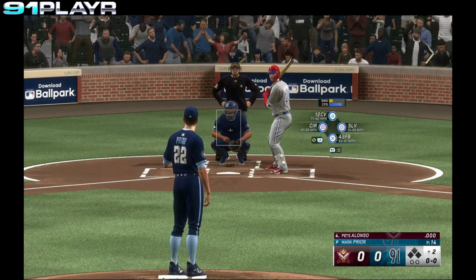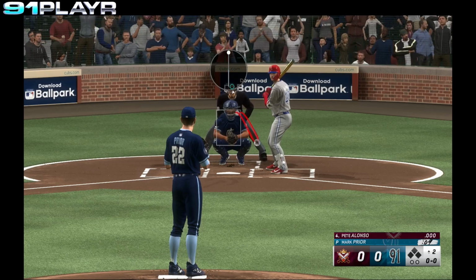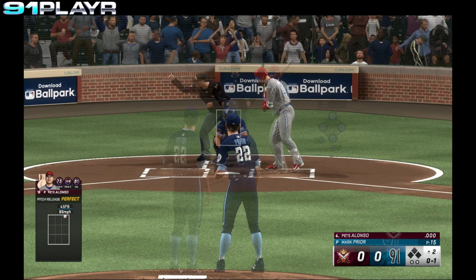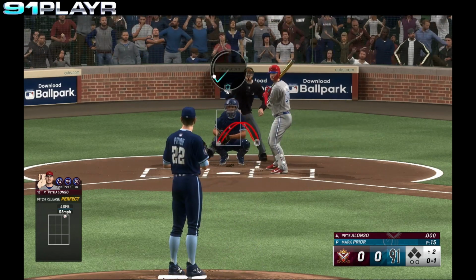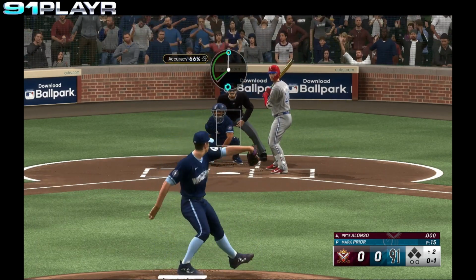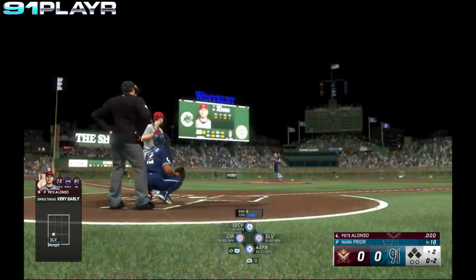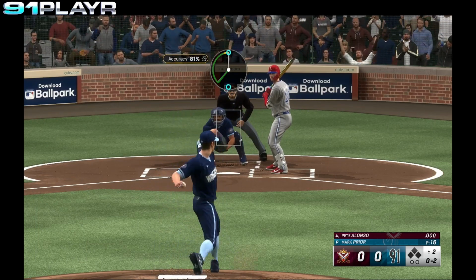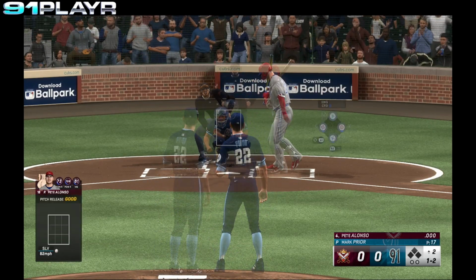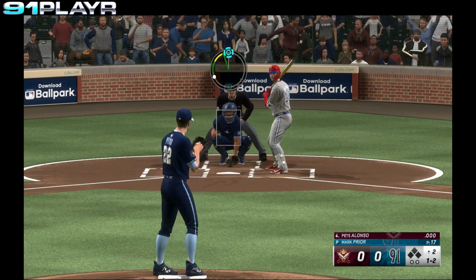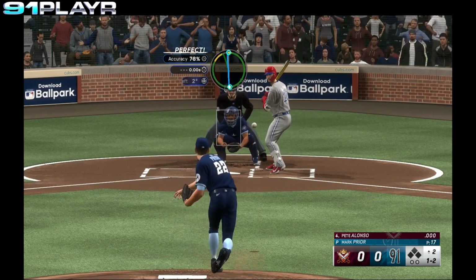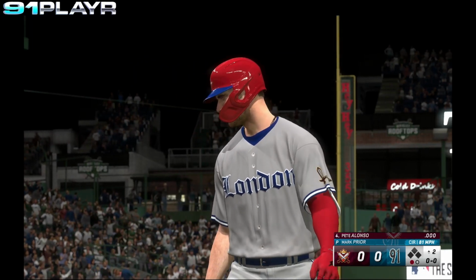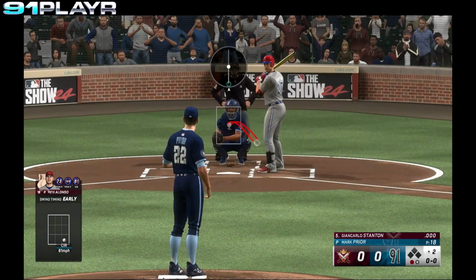Stepping in for the Lords, Pete Alonso. Mark Prior back on the mound for his second inning of work. First pitch is a strike. The 0-1. Fouled away. 0-2. Prior winds and delivers. Ball low. 1 ball, 2 strikes. The 1-2 pitch from Prior. Swing and a miss. Down on strikes goes Alonso. 1 away. Giancarlo Stanton, the batter.